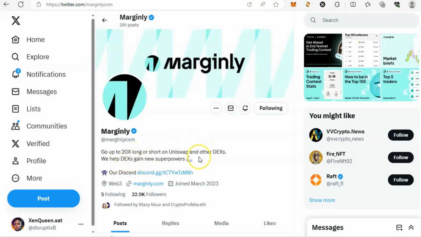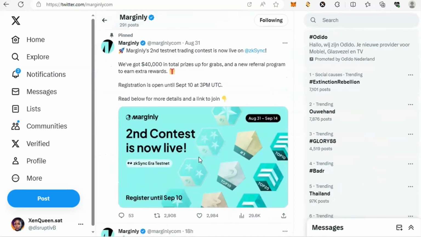So they are actually doing a trading contest right now. You don't really need to use money to participate. You just need to participate on the testnet. They are on the testnet mode now, so you don't really need to spend your real money to participate. This is actually the second wave of this trading contest, and it's ending on September 14th.